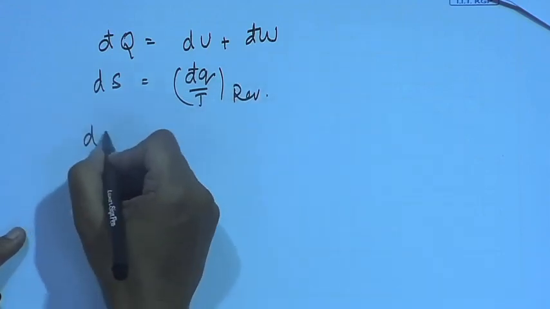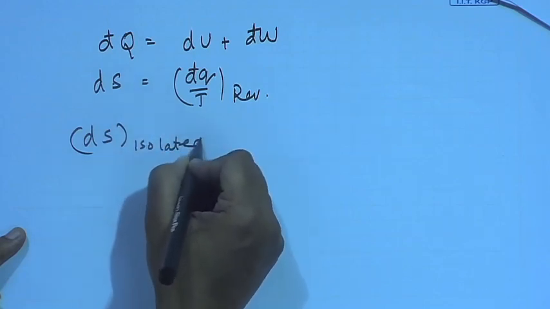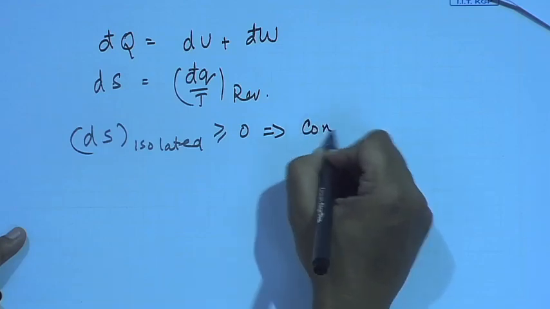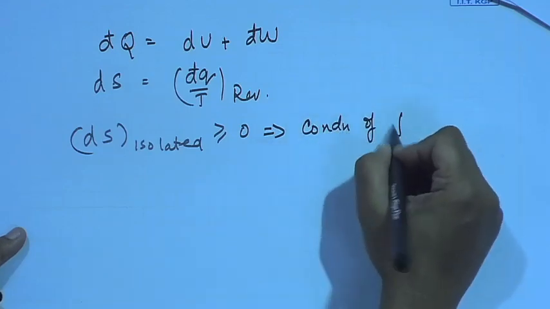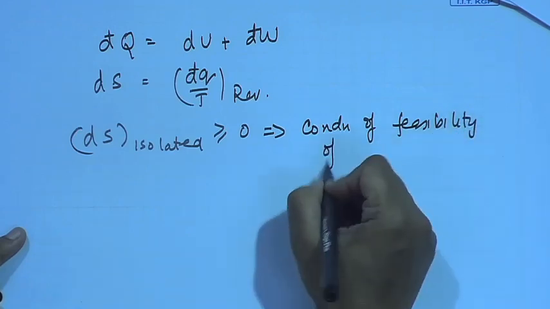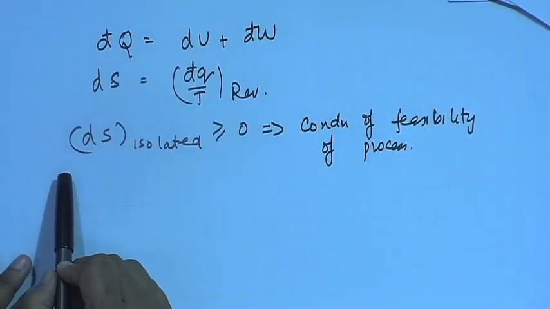We have also found that ds for an isolated system is greater than or equal to 0, which gives the condition of feasibility of a process. So, with this I end this class, and we are going to discuss much more interesting results arising from the combined first and second law, which we have discussed so long.